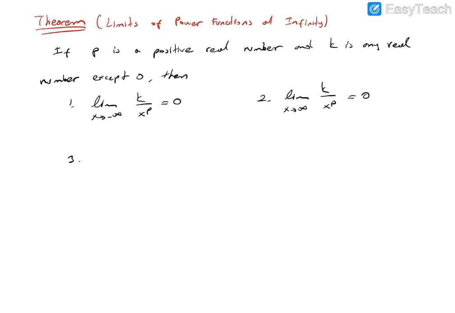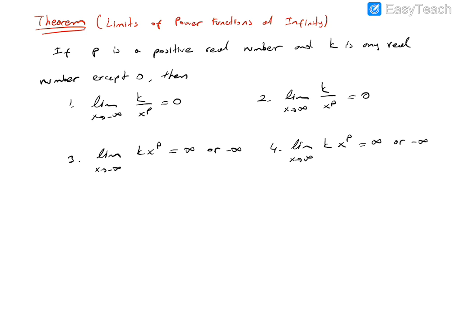Third one, the limit of the function q times x to the power p when x goes to minus infinity is either infinity or minus infinity. And the fourth one is the limit when x goes to infinity of q times x to the power p equals infinity or minus infinity.